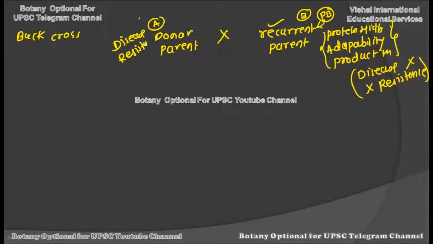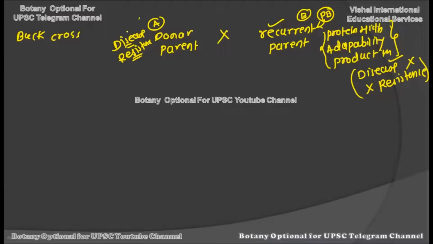So we have one parent which shows all of these favorable characteristics but lacks one, while the donor parent has one particular characteristic which makes it superior to parent B, that is disease resistance. In such a case, what do we want? What is our primary aim of this hybridization method?